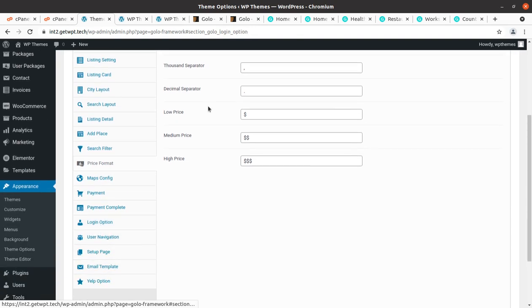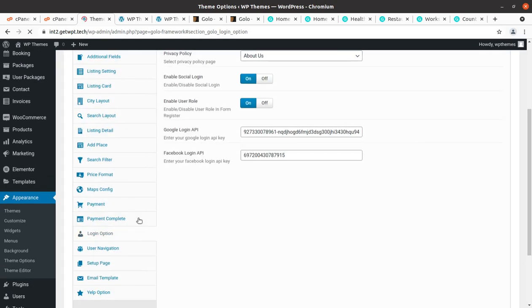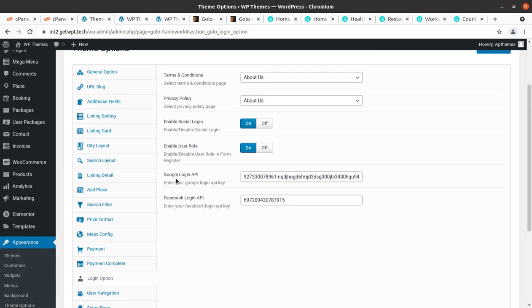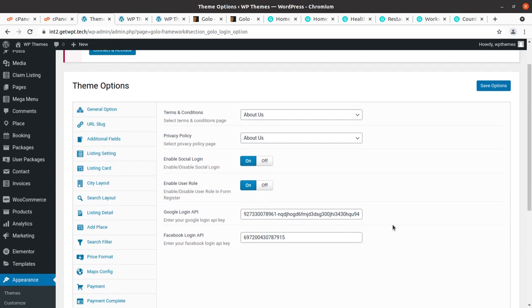Login options and things like that are here, and all such great settings have been given in the theme controls, like login options. So you can use the Google login API and Facebook login API. So these are the login options. I will show you what we are getting here to control. This is the general option, URL slug, additional fields, listing settings. This can be important, so I can show you this screen.